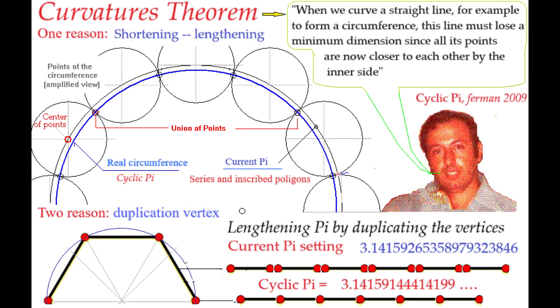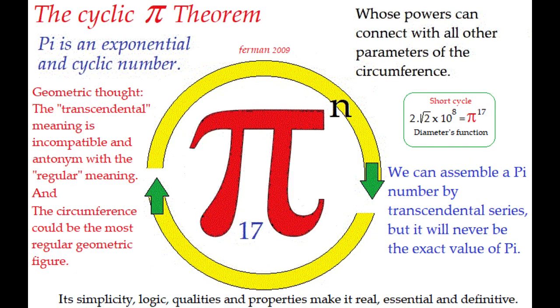As for cyclic pi, see the YouTube video Cyclic Pi 6, its mathematical and geometric properties are so important that it represents a special number of pi in itself, even if it were not the correct pi. Although from my point of view, and precisely because of its properties, it must be the correct number pi.